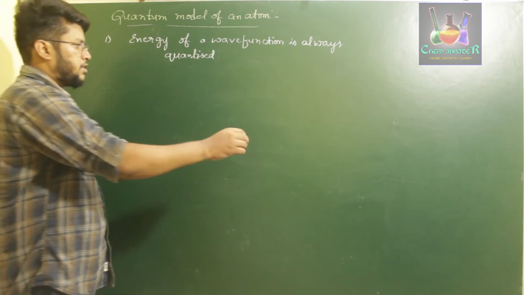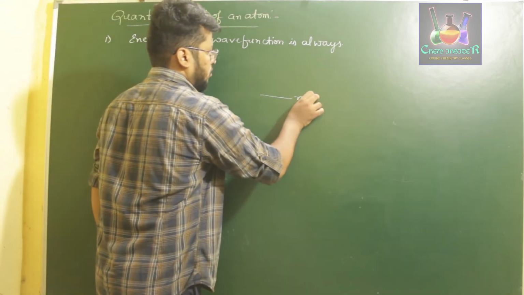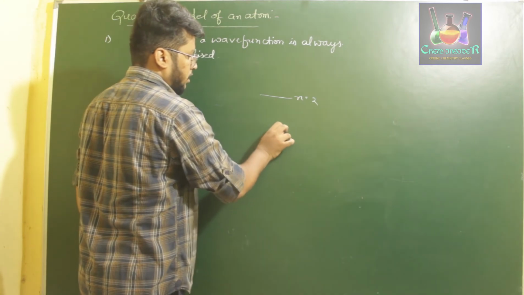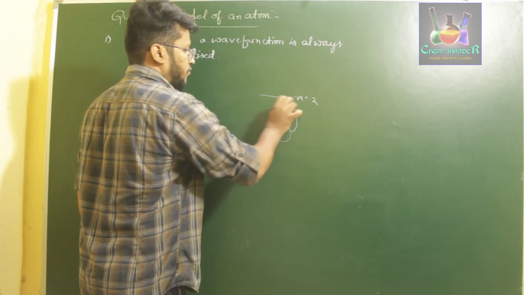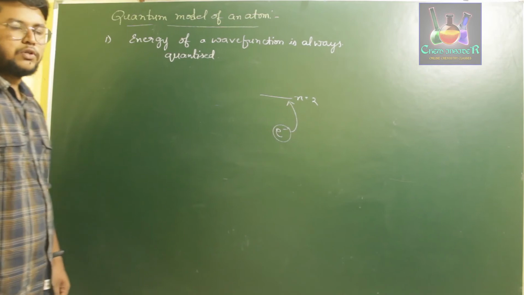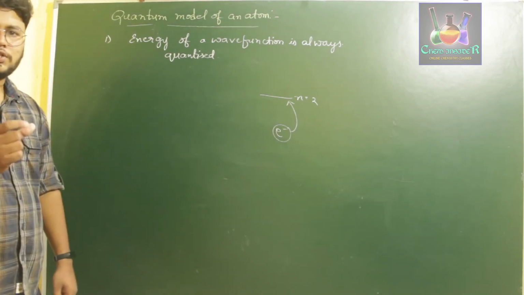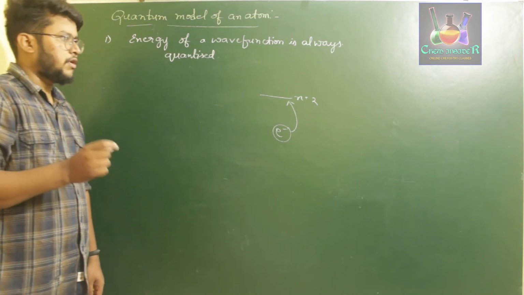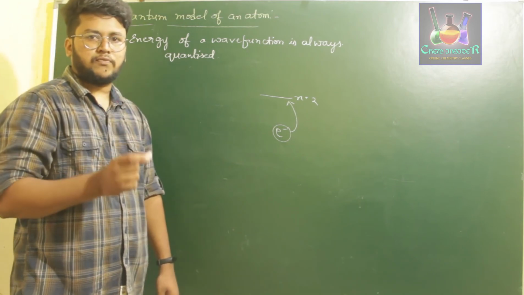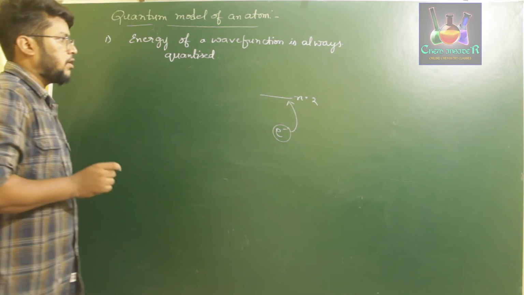If you consider the energy level n equal to 2, then the electron should occupy that level only if it has energy equal to the energy of that level. That is, the energy of a wave function will be discrete and of a specific value.